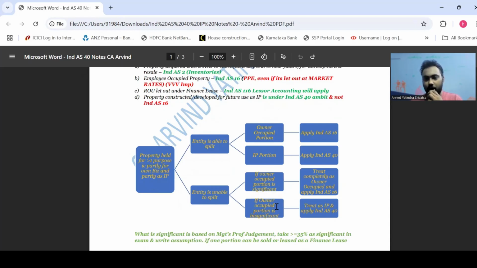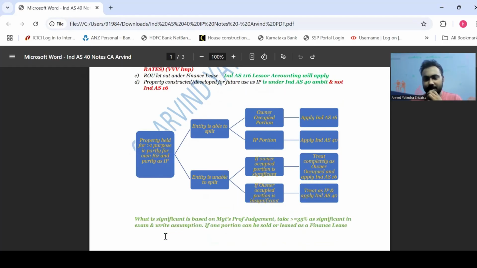Okay, let's take another scenario. Let's say you occupy 1 bedroom and you let out 2 bedrooms. In this scenario, some of you might get confused and say that, sir, your self-occupied portion is not significant and your let out portion is significant, so it will be Ind AS 40. No guys, significant doesn't mean like 70%, 80%, 90%. It can be anything greater than or equal to 35%. So that's what I've given a note here. Let's say you occupy only 1 bedroom out of the 3 bedrooms, still it will be considered as significant and you will apply your Ind AS 16 accounting and not Ind AS 40 accounting.